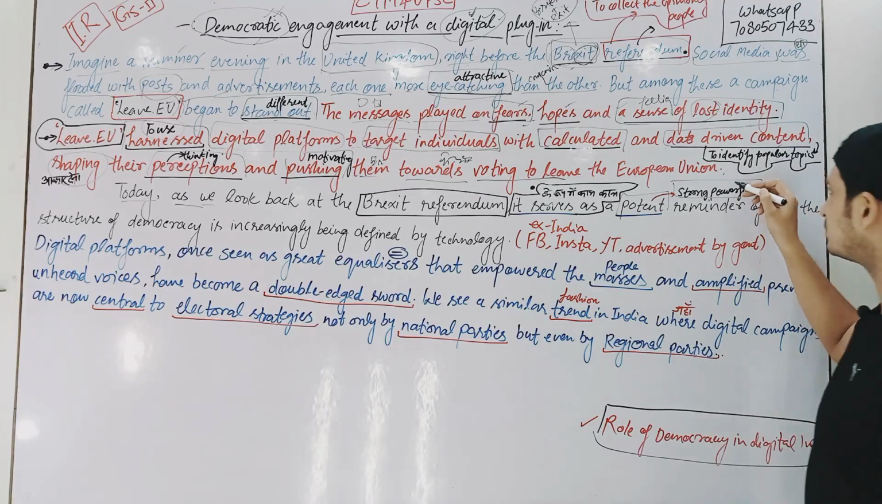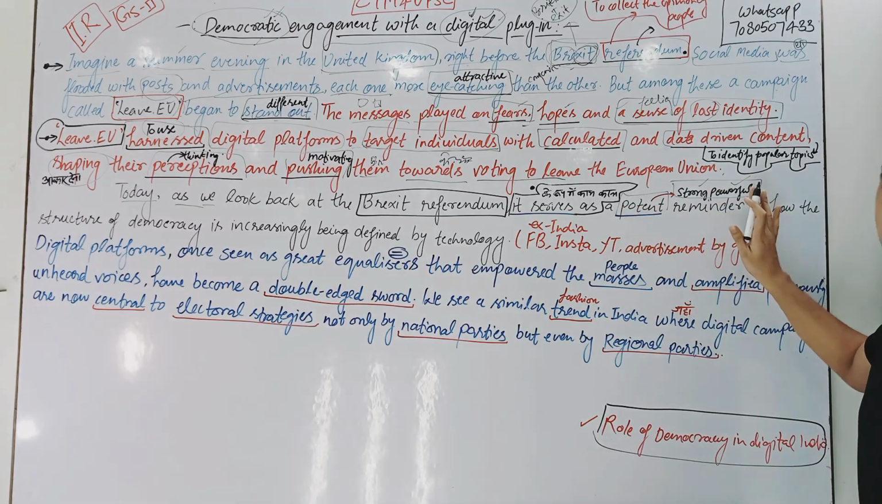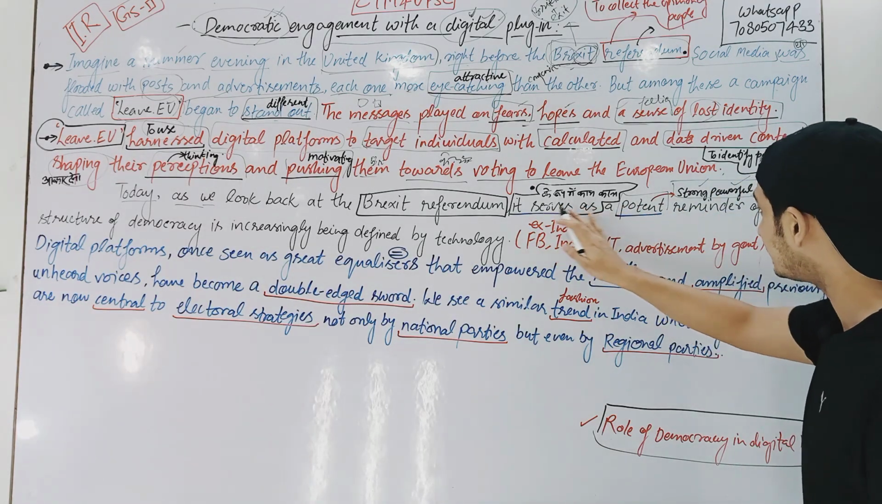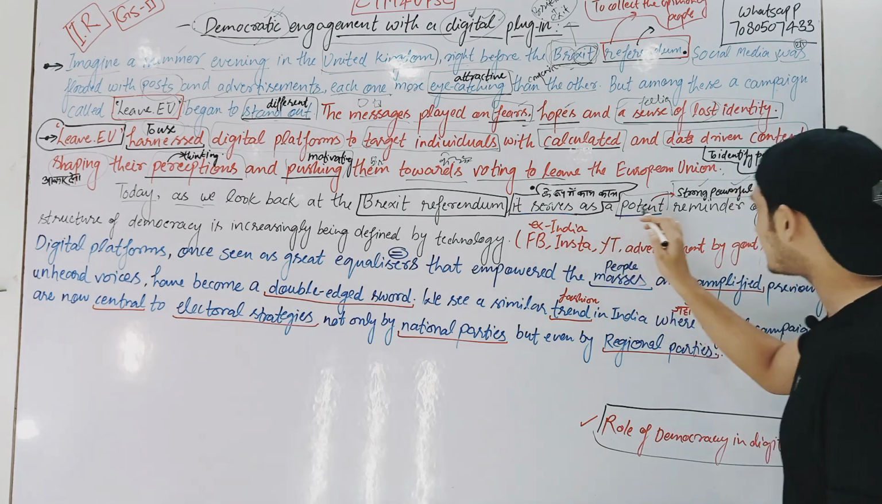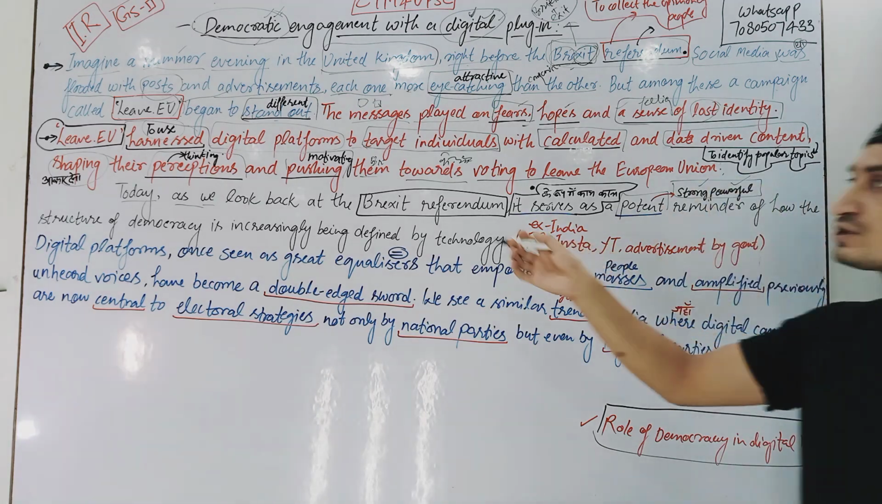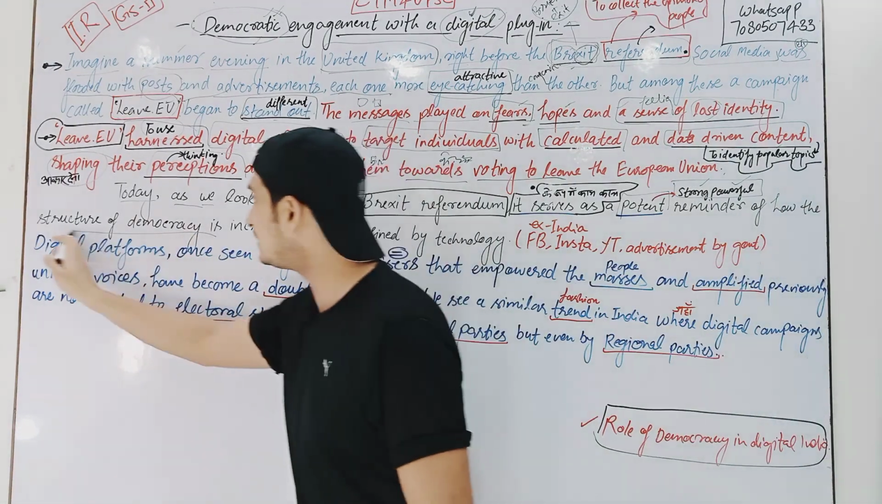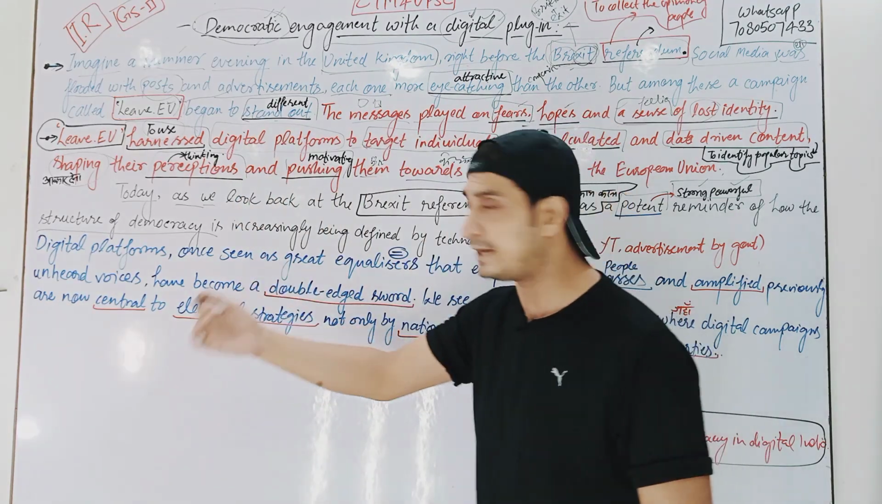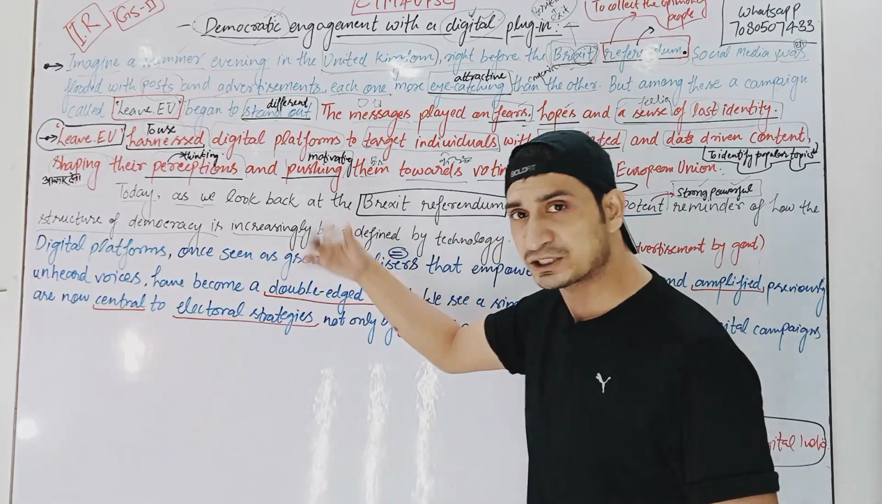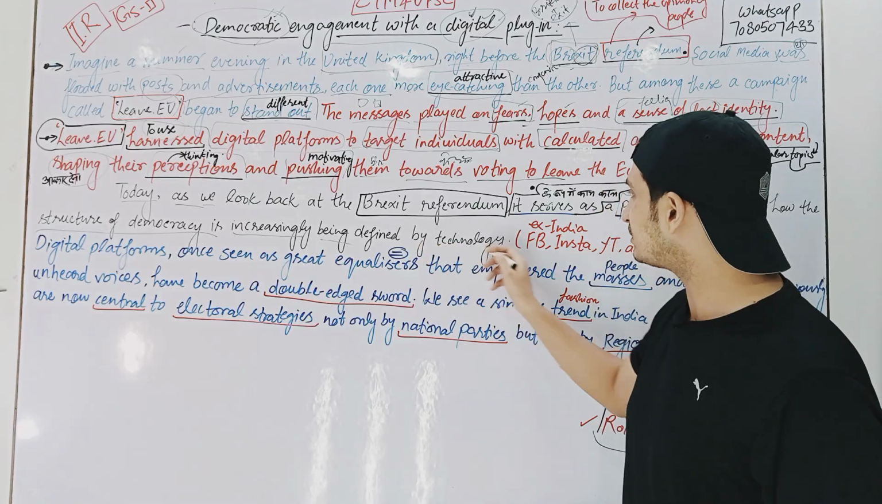So you are a very strong person. You are a very powerful person. These are synonyms, right? So it serves as a potent reminder of how the structure of democracy, the structure of democracy means how the democracy is structured, is increasingly, meaning more and more, being defined by the technology.